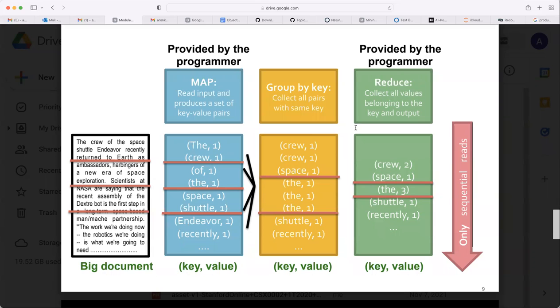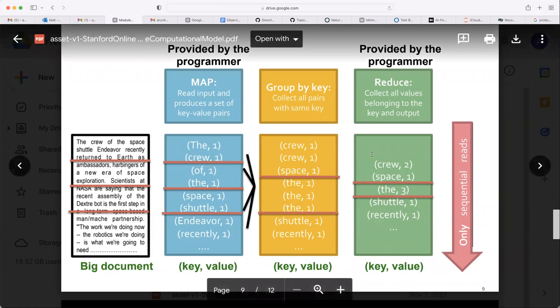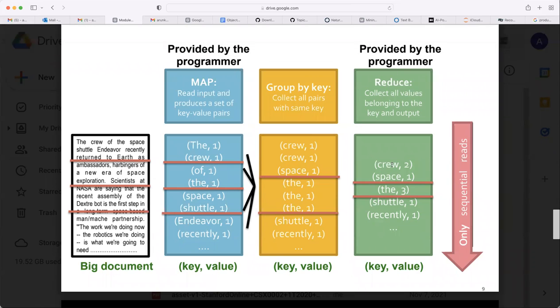Then in reducer stage, all crew will be sent to the same reducer because same keys should be sent to the same reducer. So crew is sent to one reducer, space is also sent to another reducer. D is sent to one reducer, second reducer. It already got its load. From shuttle onwards, it is sending to third reducer.